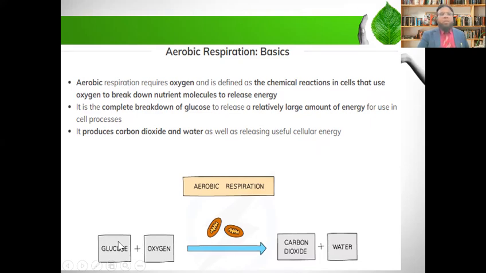As you can see in the diagram, glucose is broken down in the presence of oxygen, and you see here on the arrow there is a diagram of mitochondria, because this process takes place inside the mitochondria, where carbon dioxide gas and water are produced. With the carbon dioxide and water, a high amount of energy is also produced in the form of ATP. ATP, you know very well, is an energy rich compound, which stands for adenosine triphosphate.